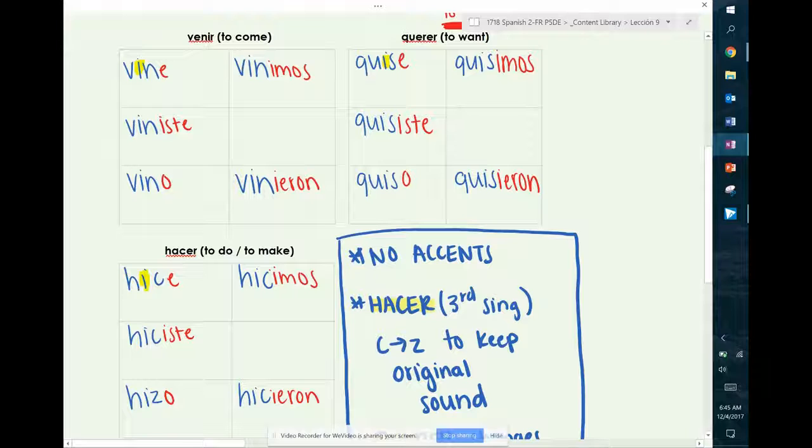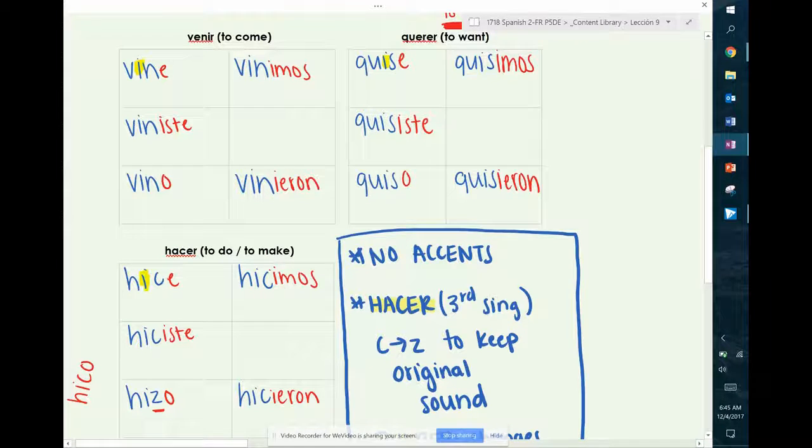Second thing that we need to talk about is hacer. If you look at hacer, we'll notice that it goes hice, hiciste, hizo, hicimos, hicieron. But in the third person singular, the C of the irregular stem has changed to a Z. The reason we do that is because if we had the conjugation written out as hico, that would be eco.